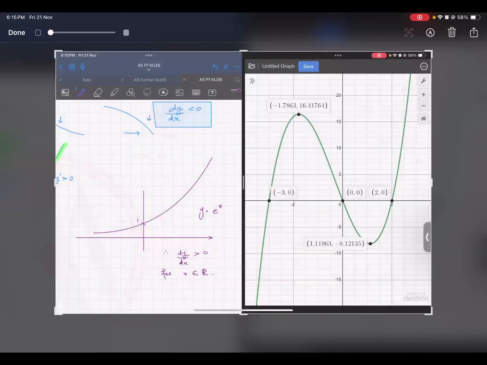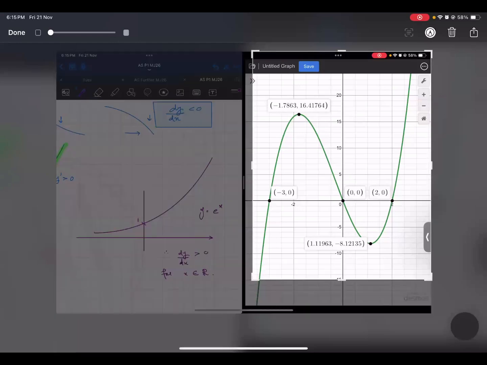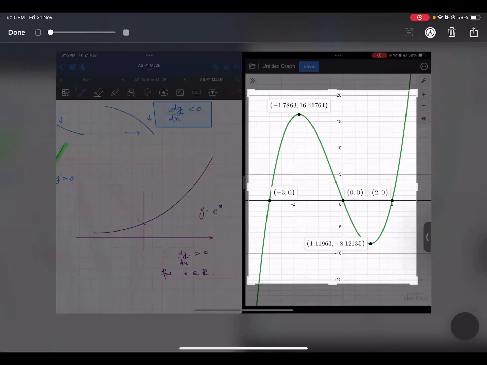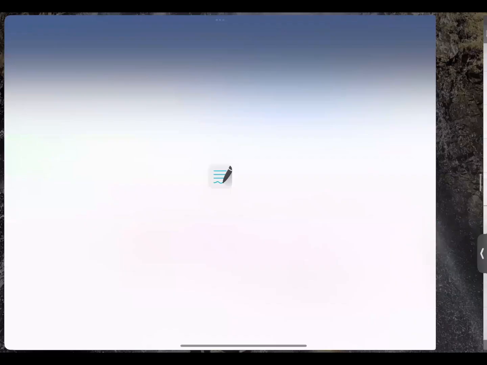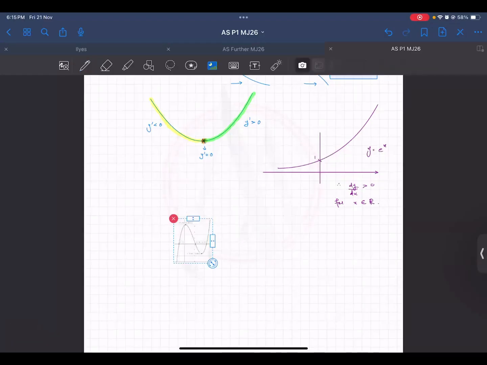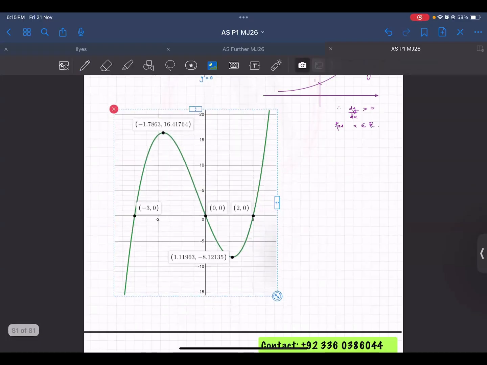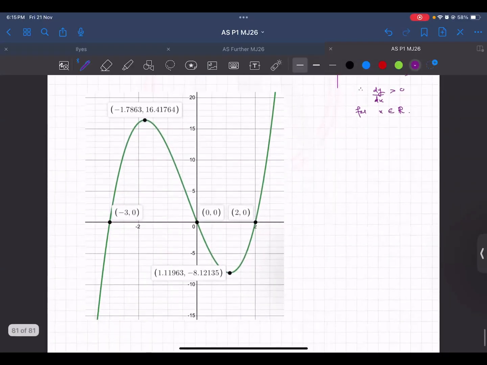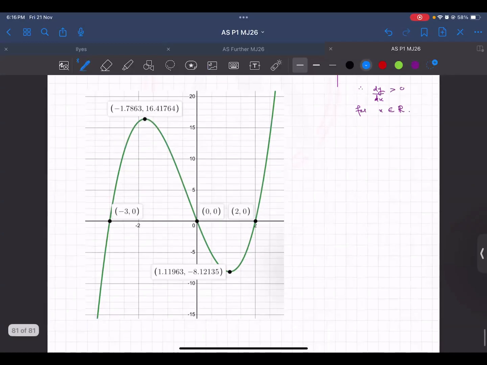Now if I ask you where it is increasing or decreasing, first of all, how many turning points are there? Munib? Sir, 2. Yes, this one is the turning point, and this one is also a turning point. So this is the maximum, and this is the minimum turning point.